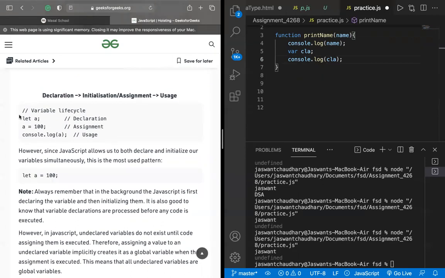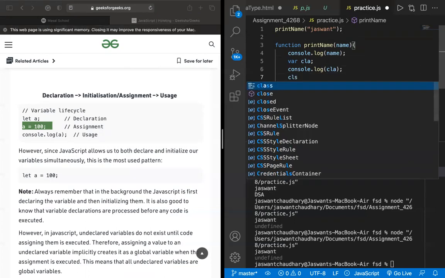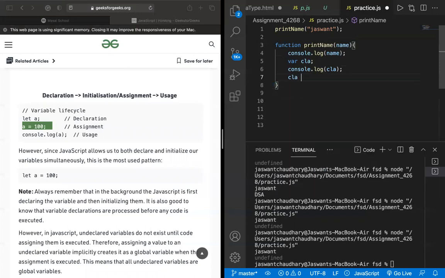So in this manner, what it does is put the declaration at the top, but it doesn't put the assignment at the top. That was the reason we were getting the error here. The same was the reason here that we were getting the error, right?